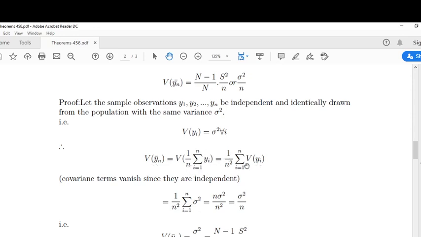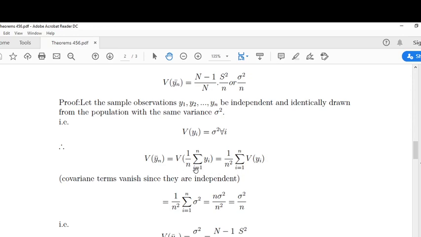The n comes out as 1 by n square, since variance of k into x is equal to k square into variance of x. The summation of variance of yi remains here.